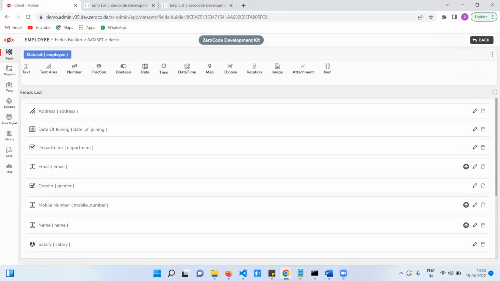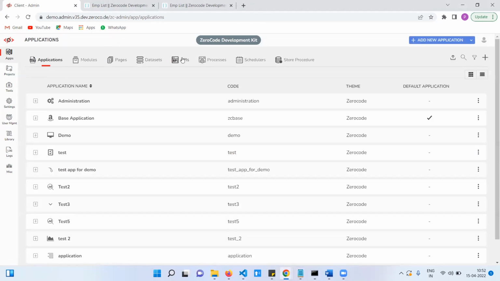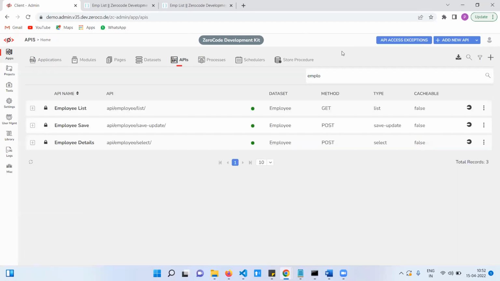This is the data set done. Now I created APIs for that employee data set. We created three APIs. So DB level is done, meaning data set and APIs are done.